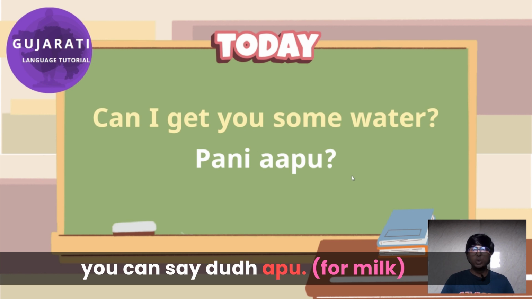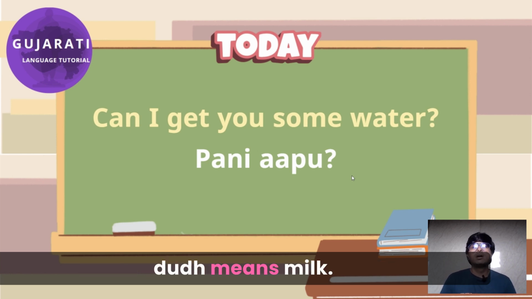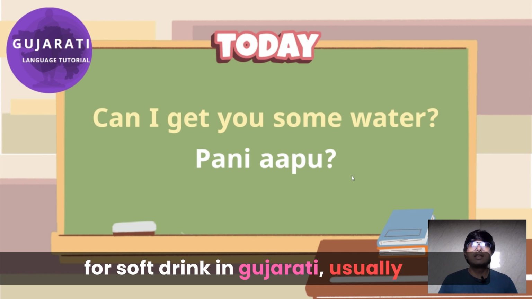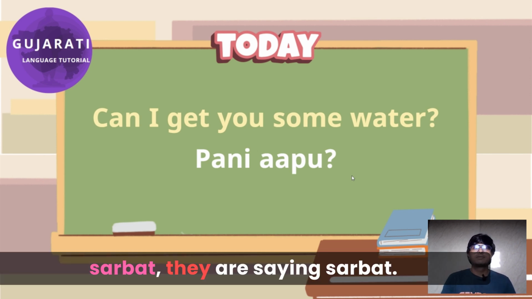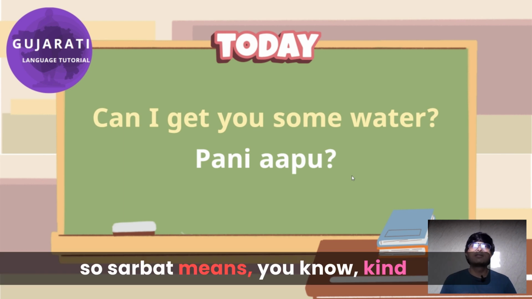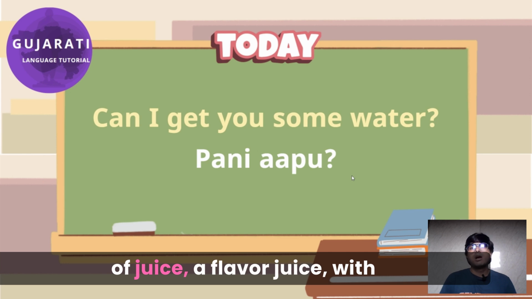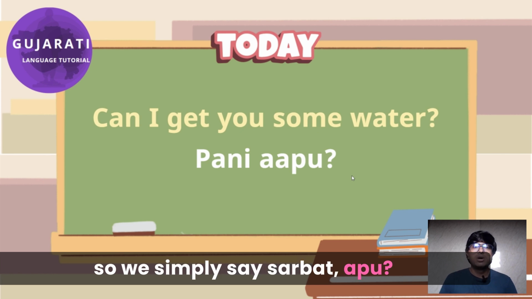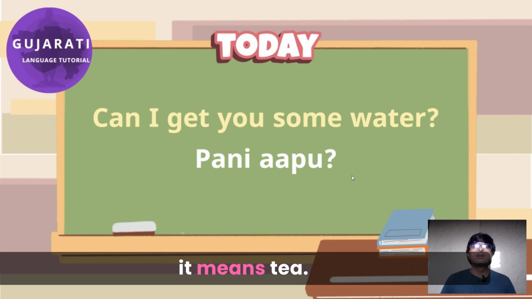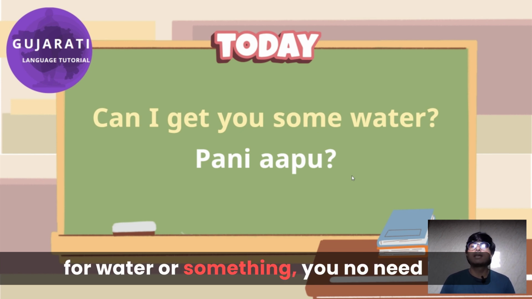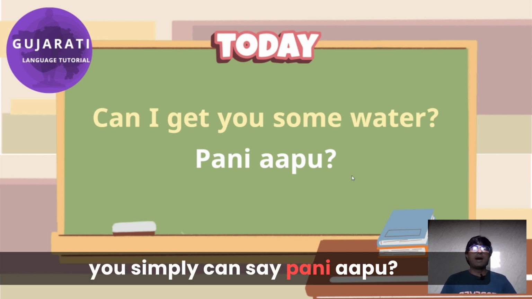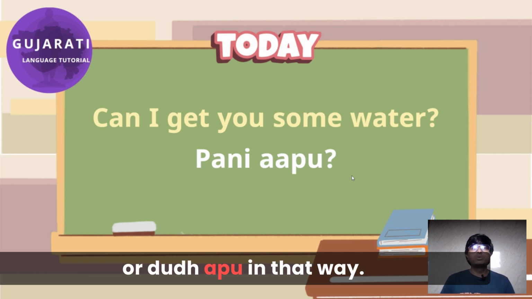Or you can say doodh apu. Doodh means milk. Or you can say something like a soft drink. For soft drink in Gujarati, usually people here drink sarbat. Sarbat means a kind of juice, a flavored juice, with water or with milk, anything. So we simply say sarbat apu or cha apu. Cha means tea. So when we are asking for water or something, you need not stretch the sentence like this. You can simply say pani apu or doodh apu.